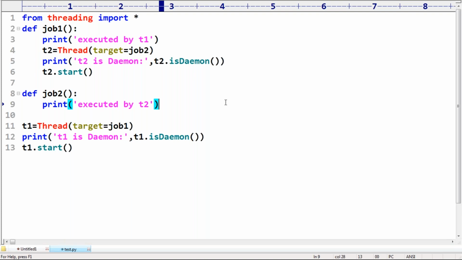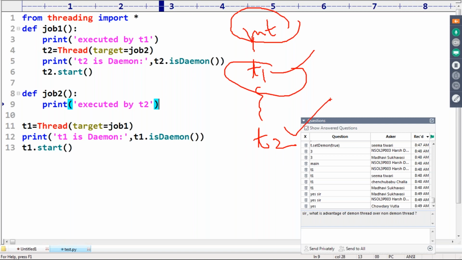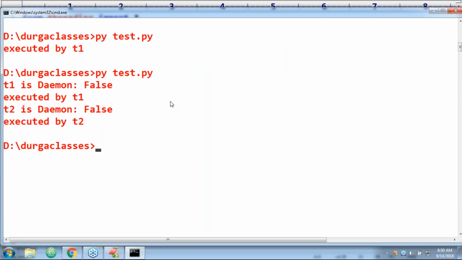The reason is T1 is created by main. Main is non-Daemon, so automatically the child is also non-Daemon. T2 is created by T1. T1 is non-Daemon, so automatically T2 is also non-Daemon. All three threads are by default non-Daemon. T1 isDaemon is false, T2 isDaemon is false. Perfect.